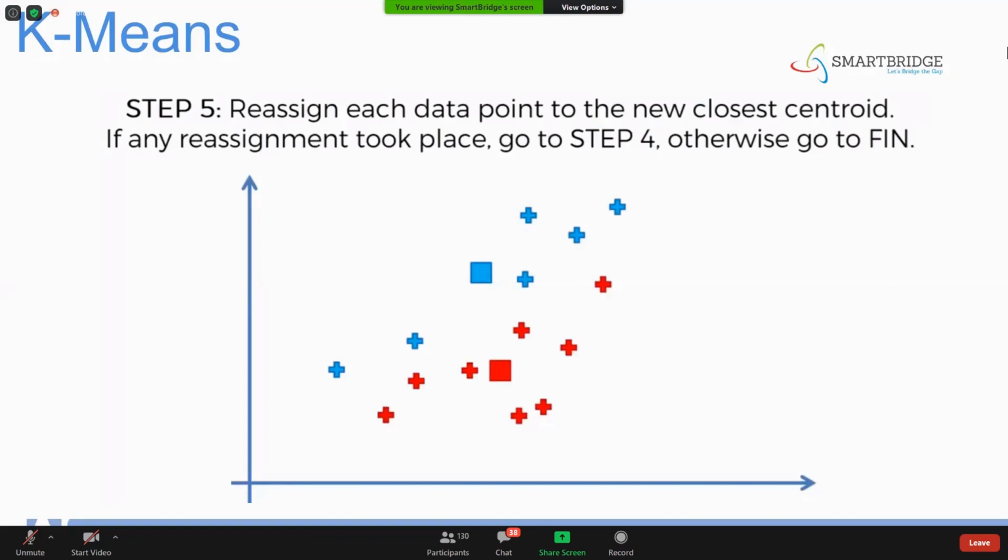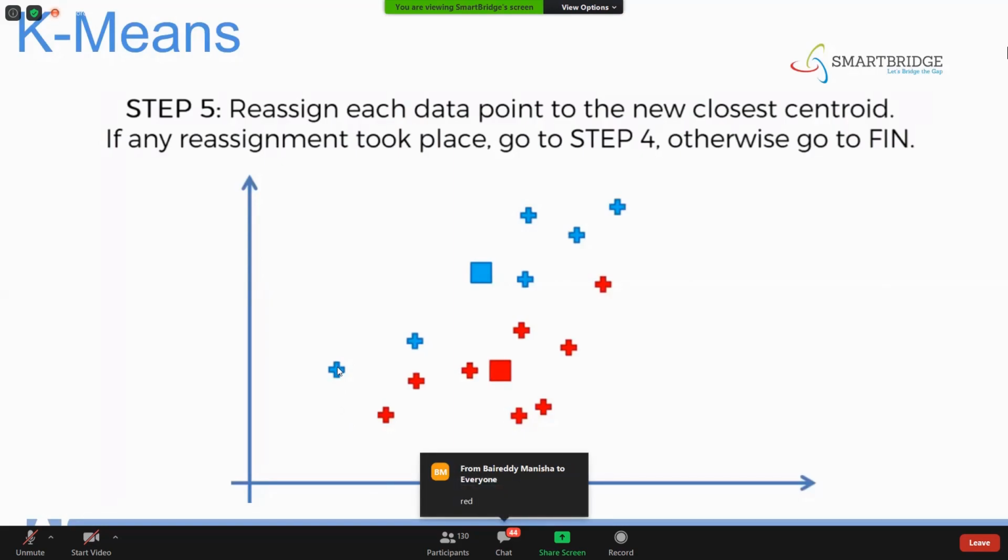Now see here, if you see this point, just tell me, guys, is this point nearer to red or nearer to blue on the charts? Just by observation as of now, is it nearer to red or nearer to blue?